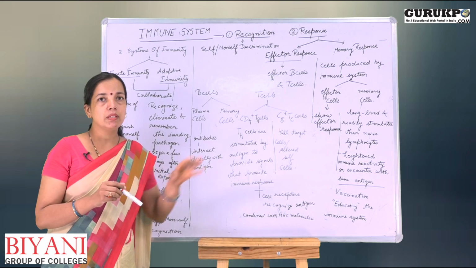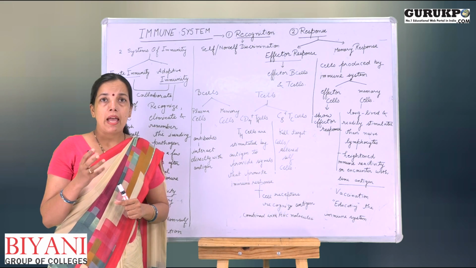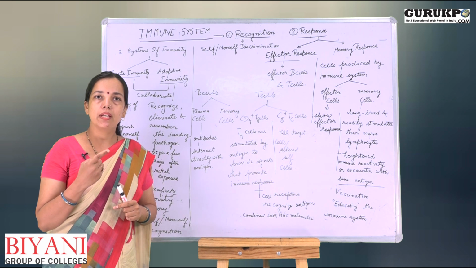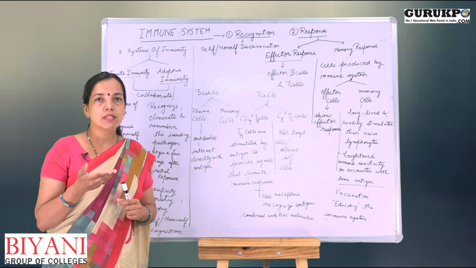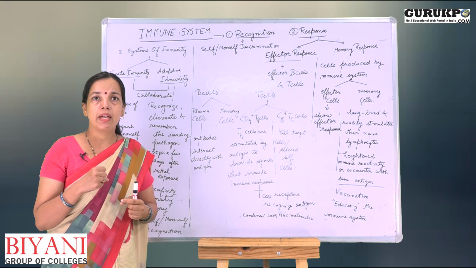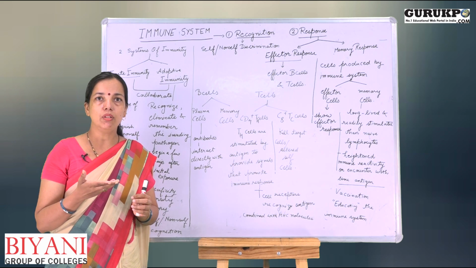If there is a problem in this recognition part, sometimes immune system acts against our own body cells, and that creates a disease known as autoimmunity. In this disease, the immune system damages its own cells, and that is a very dangerous disease that can even cause the death of the organism.